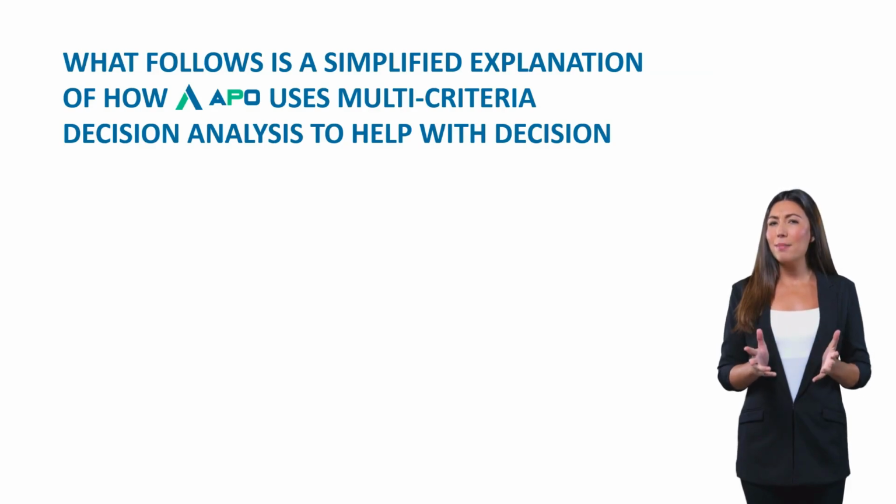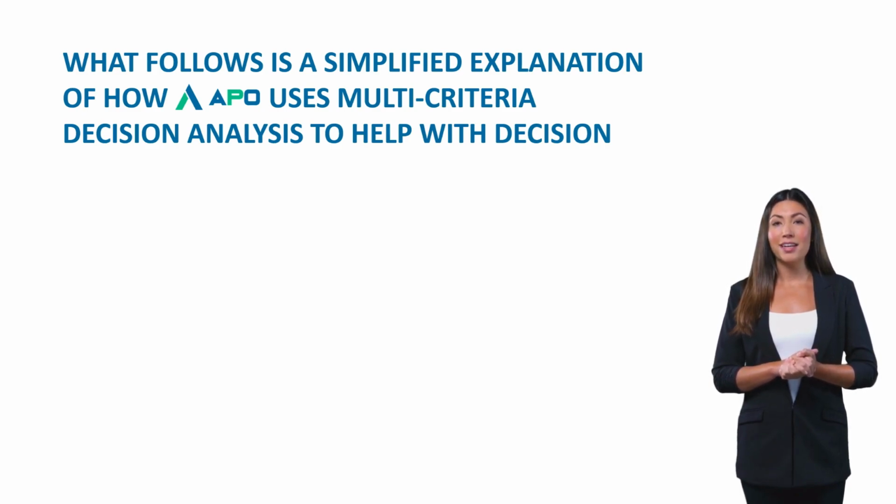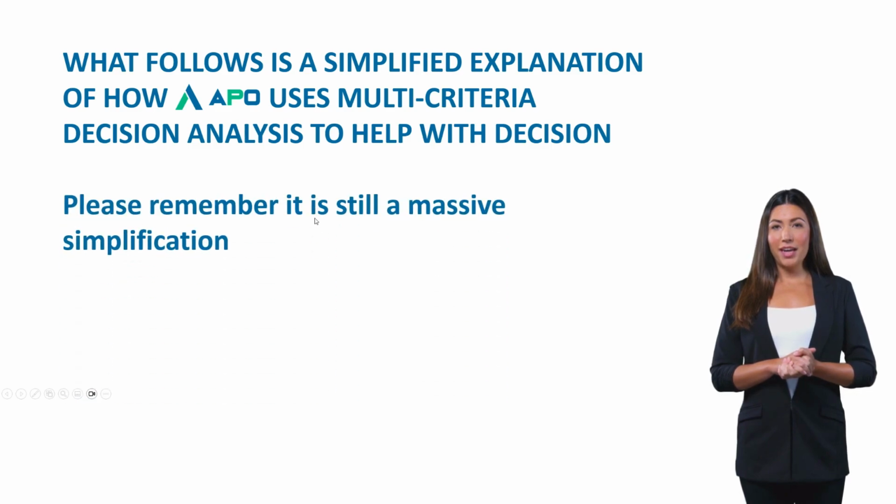What follows is the simplified explanation of how APO uses multi-criterion decision analysis, otherwise known as MCDA, to help you make decisions. But it is still a massive simplification. We'd like to caution you on two things.